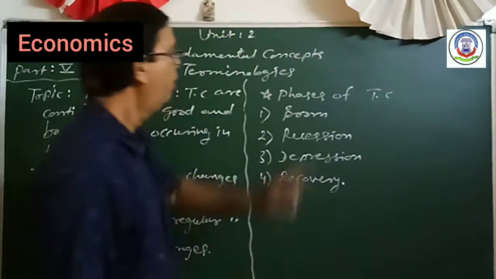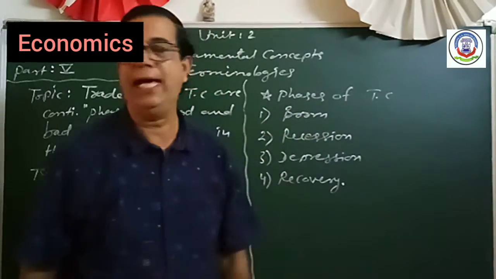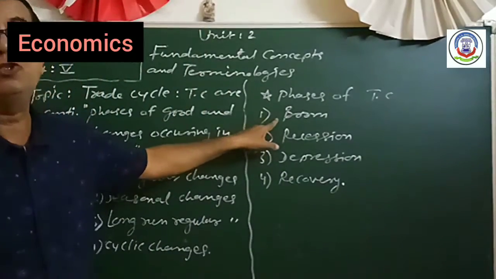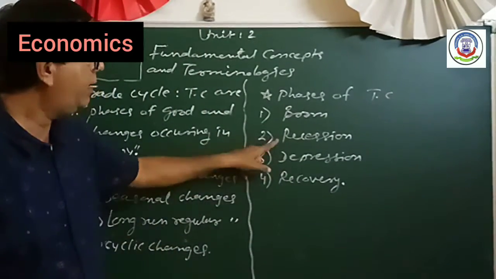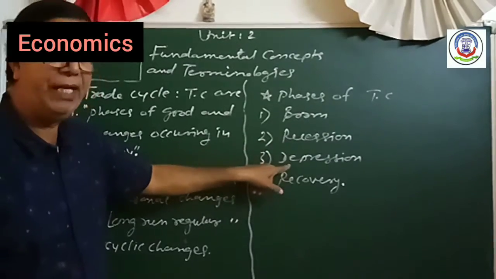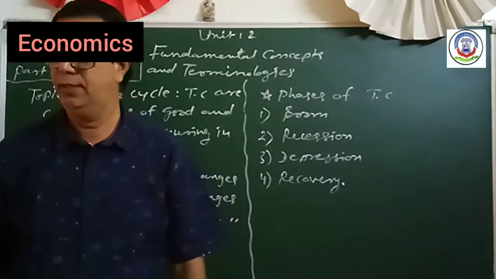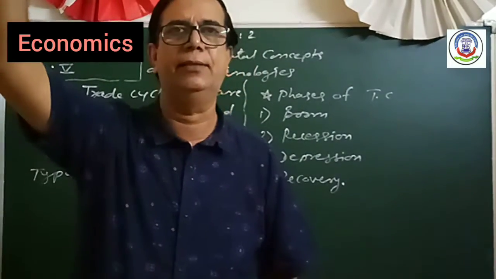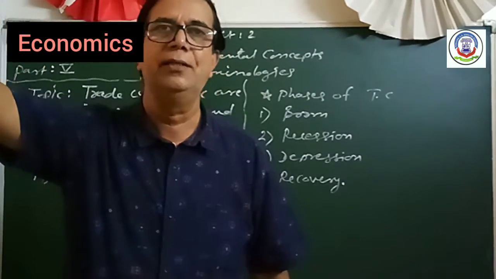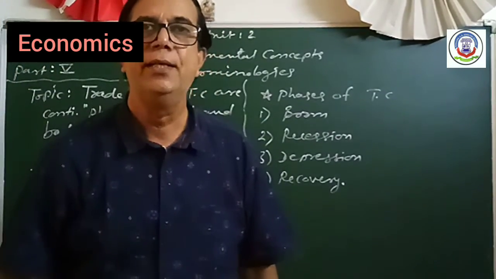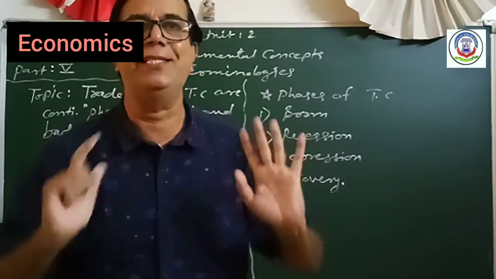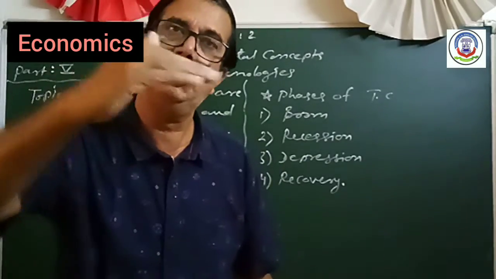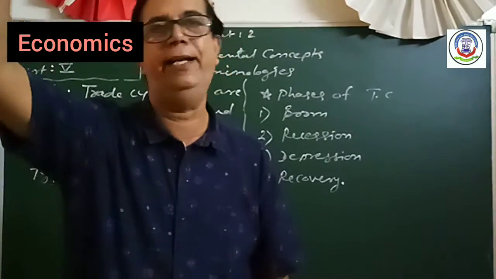After that, phases of trade cycle. So there are four types of phases. First is the boom, that is also known as inflation. Second, recession. Third, depression. And fourth, recovery. In the boom, the profit is at the highest level. And that's why some businessmen, some traders say this is our peak season. In peak season, the profit is at the top level, at the highest level.